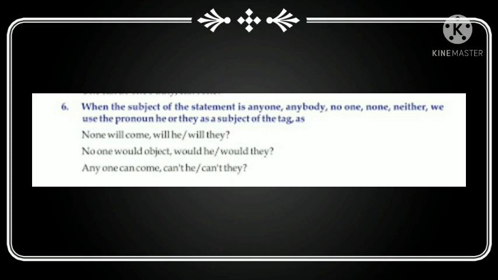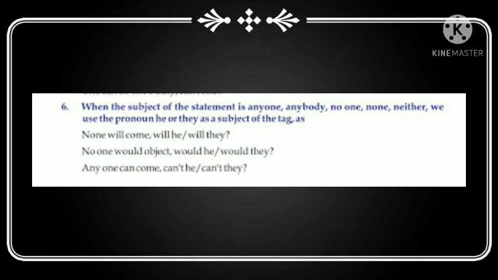And see the last condition, the sixth one. When the subject of the statement is anyone, anybody, no one, none, neither, we use the pronoun he or they as the subject of the tag. That is, none will come. So here in this sentence we are using none. At that time we can use will he or will they.